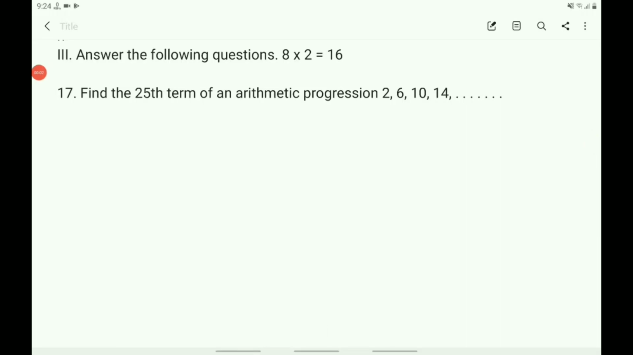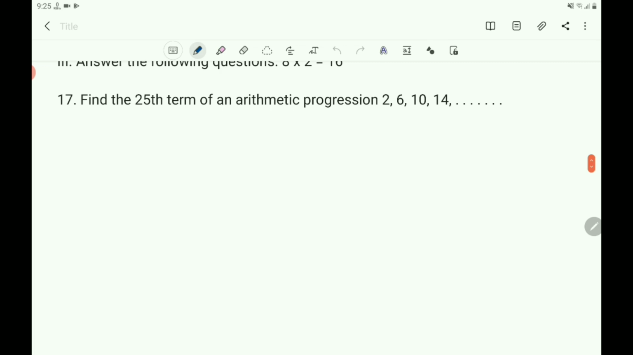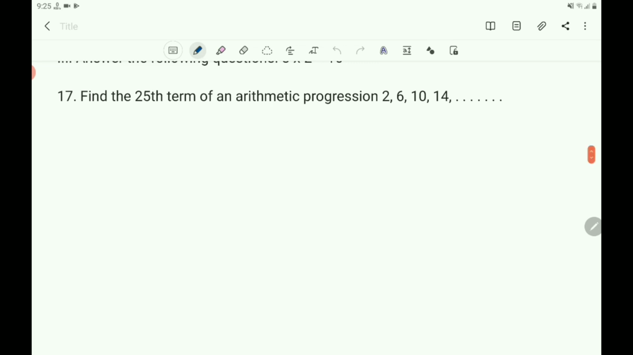Children, let us continue the model question paper. First, the 17th question. Find the 25th term of an arithmetic progression 2, 6, 10, 14, and so on. This is a 2 marks question and 8 questions are there. This is the first question. We have to find the 25th term of the given AP 2, 6, 10, 14.